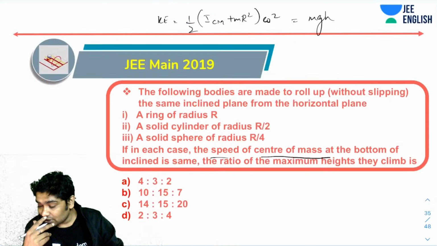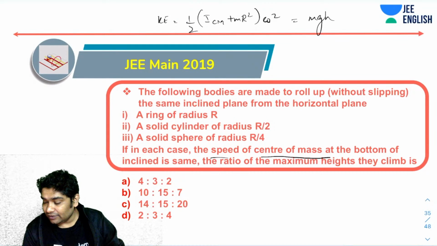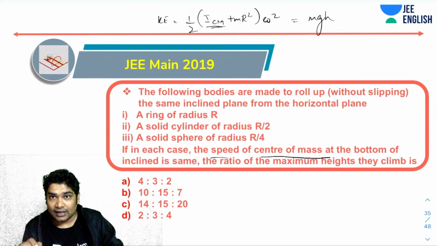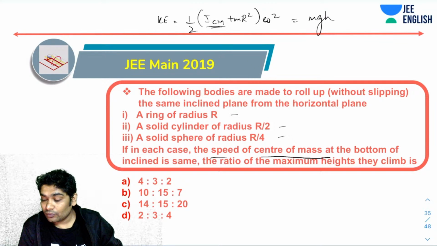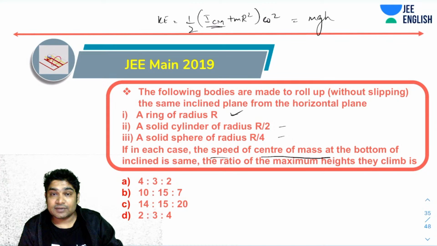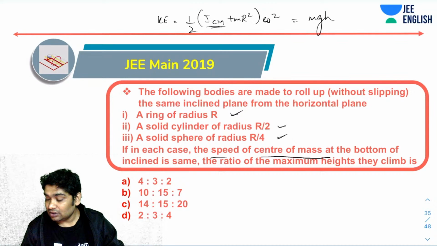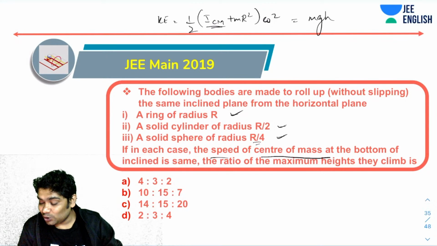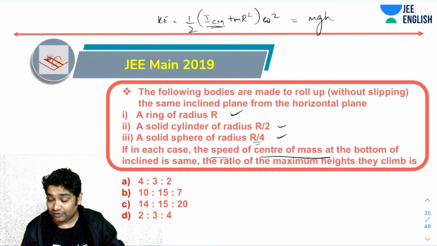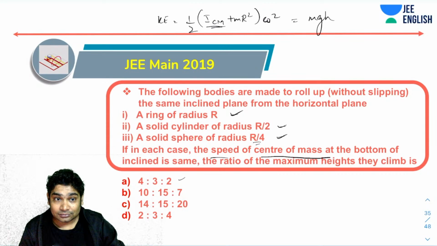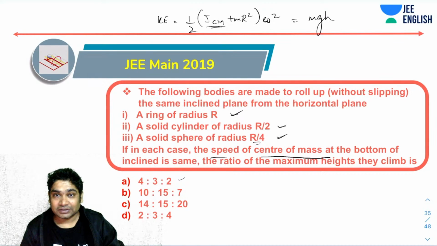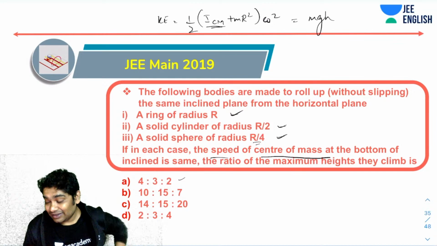One hint I was trying to give: anything which has a greater ICM would have a greater energy, right? So out of these three, who has the greatest ICM? The greatest ICM is possessed by this, then second by this, and third by this. The radius also keeps decreasing though. So if I had to make a guess, I would have taken A. But let's just calculate it.